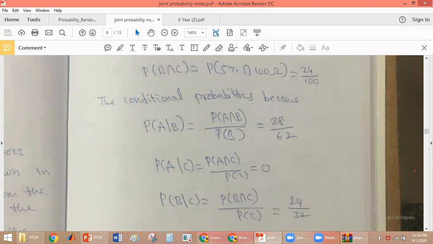So probability of A given B is equal to probability of A intersection B divided by probability of B. Probability of A given C will be equal to probability of A intersection C by probability of C. Similarly, probability of B given C will be equal to probability of B intersection C by probability of C. Okay, now students, any doubts here?